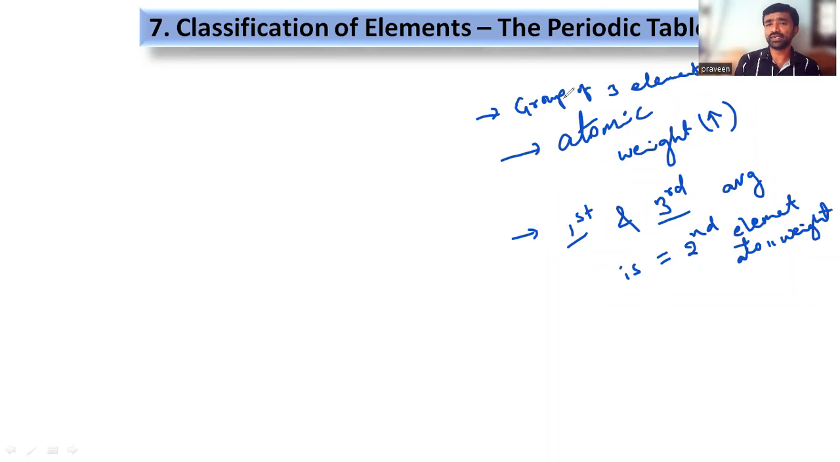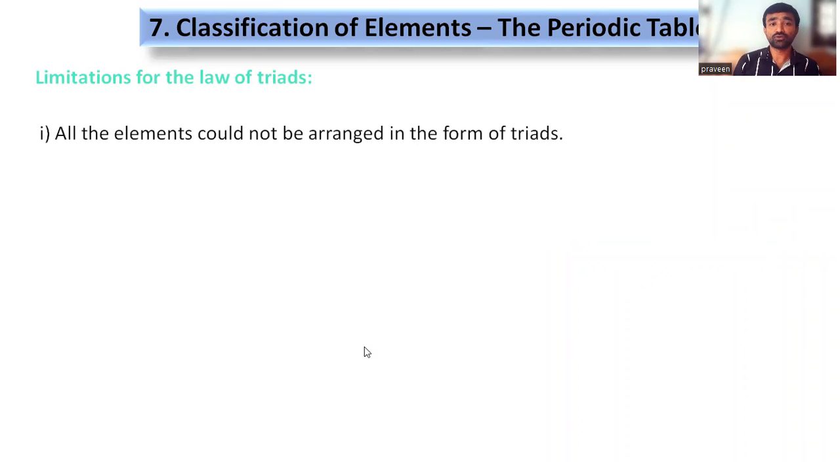So okay, he tried, but finally it is not possible to arrange all the available elements in the form of triads, right? So that's why the limitations are given here for the law of triads. What is that? It was not possible to arrange all the elements in the form of triads. Still, he arranged the elements in groups of triads. So 5 triads he made, right? You need to remember the names of the triads also.